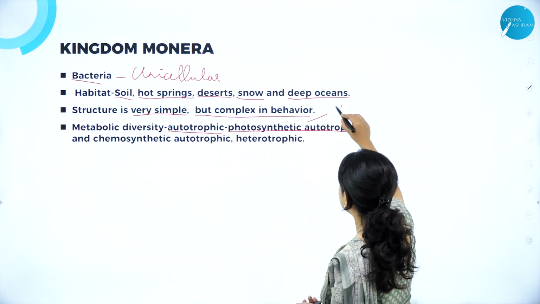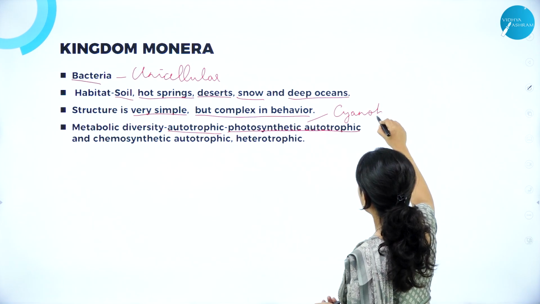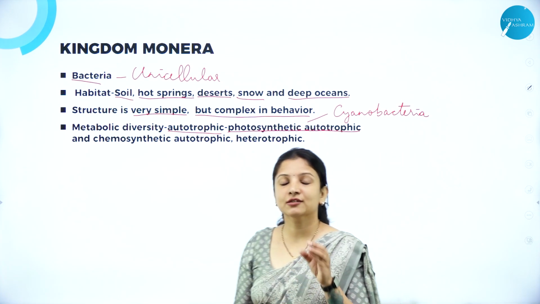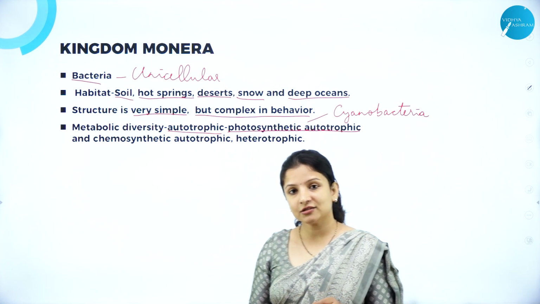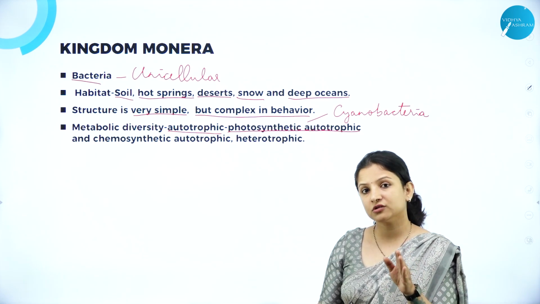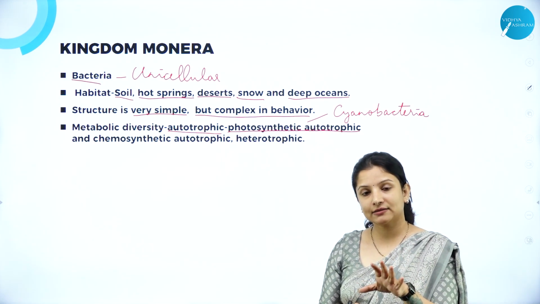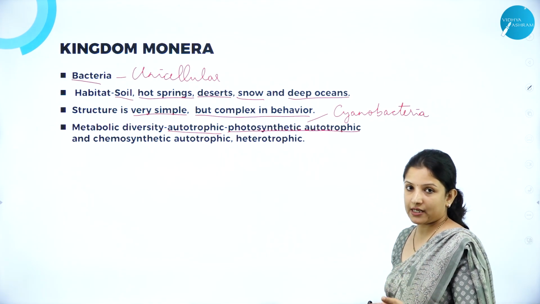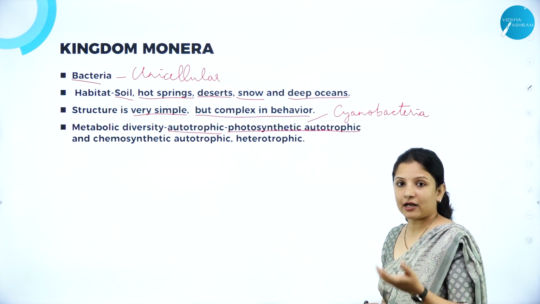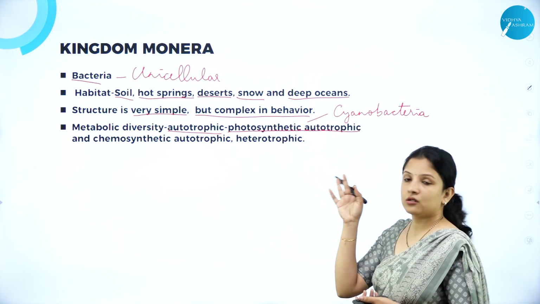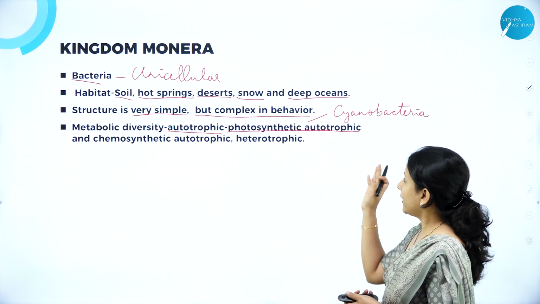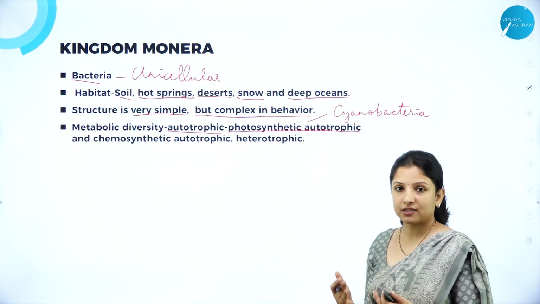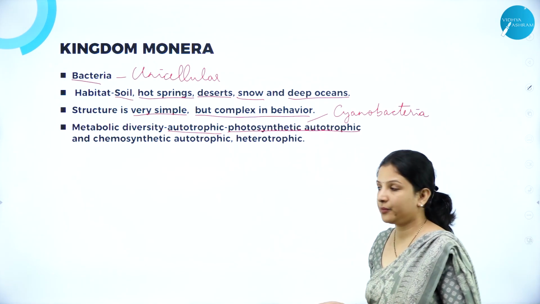Example, cyanobacteria. Cyanobacteria is also called blue-green algae. This cyanobacteria has chlorophyll a pigments in them. That is why they are also called blue-green algae, because they show some characteristics similar to algae. But because they are unicellular and most of the time have characteristics like those of a bacteria, they have been put under Kingdom MONERA and named cyanobacteria. They are photosynthetic because they are capable of synthesizing their own food as they have chlorophyll pigment in them.